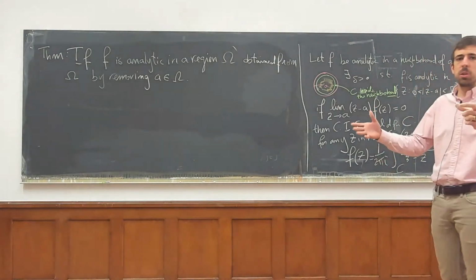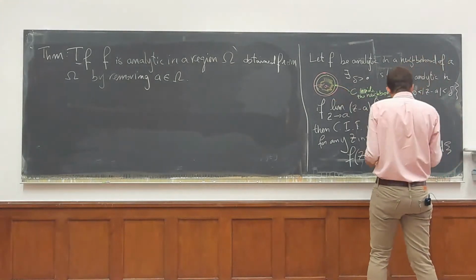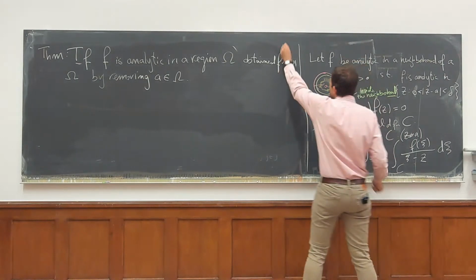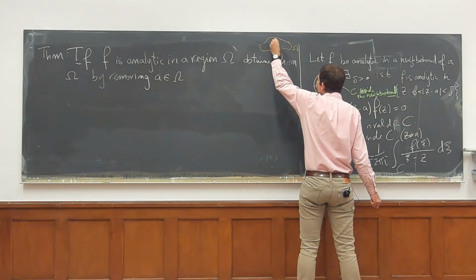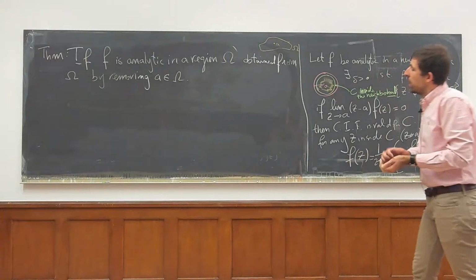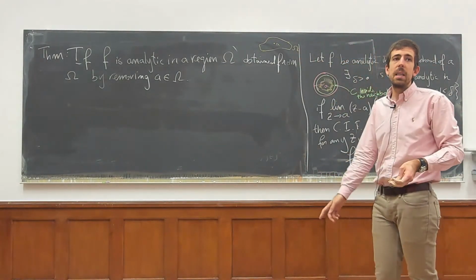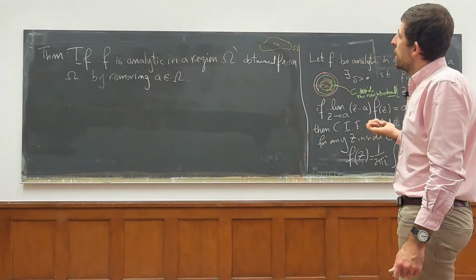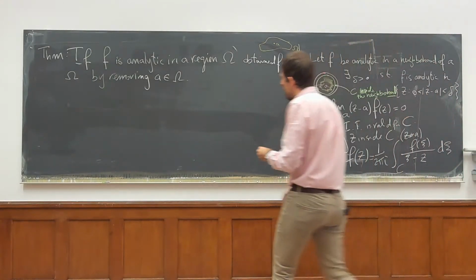Okay, so it's analytic in a region. I now made a hole, took out A, right? Exactly this picture. I try to draw as many pictures as I can to make things more clear, but let's say this is a region, and I took away one point. This is my point A. Now I know that f is analytic in the region omega minus the point A. Think like 1 over z, where the point would be 0. It's analytic in a region omega prime obtained from omega by removing A.